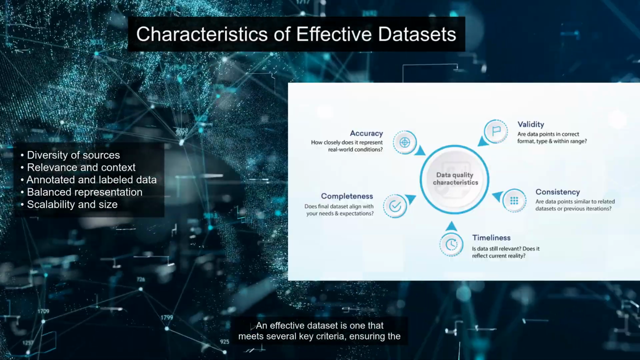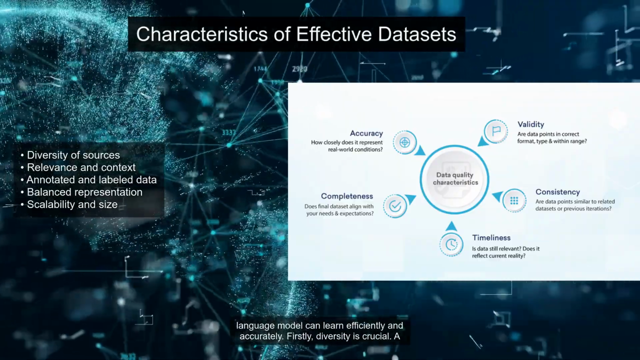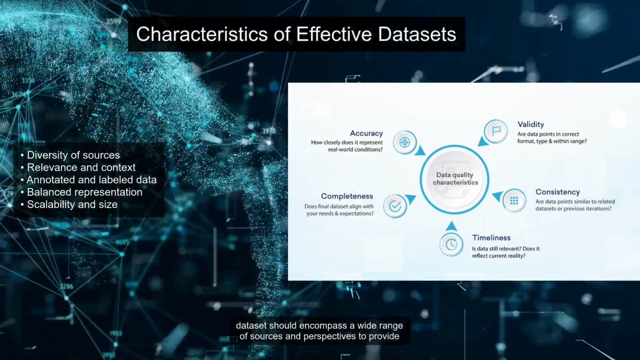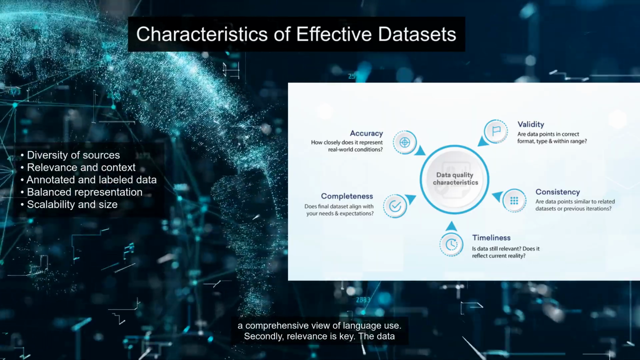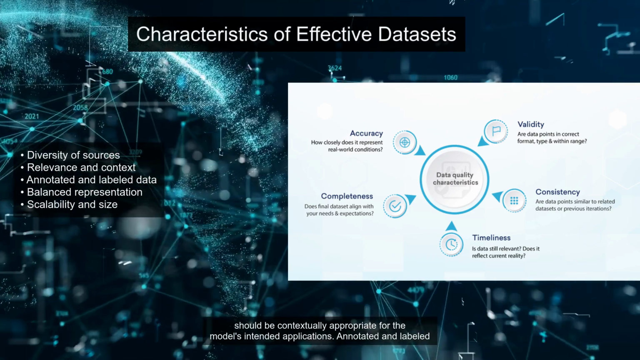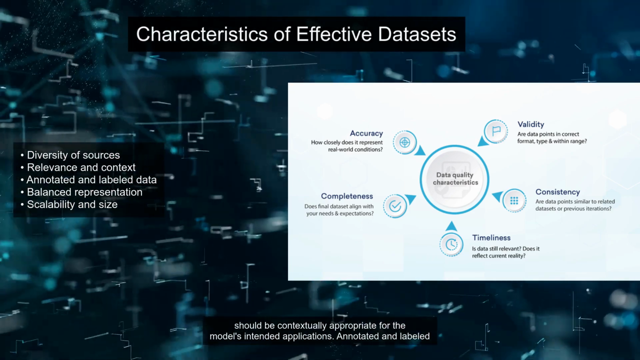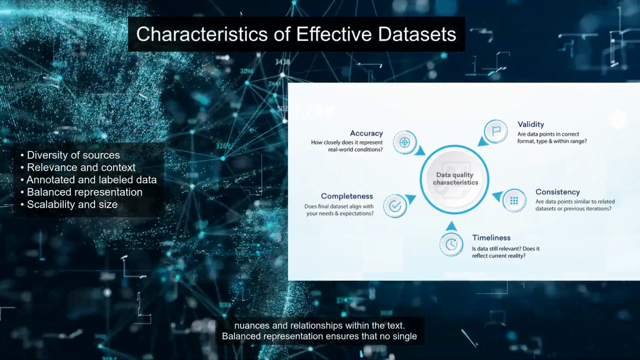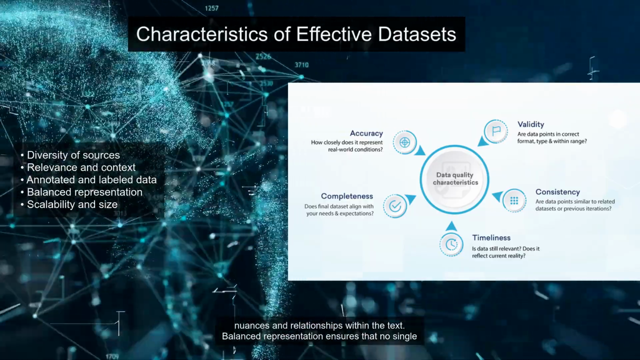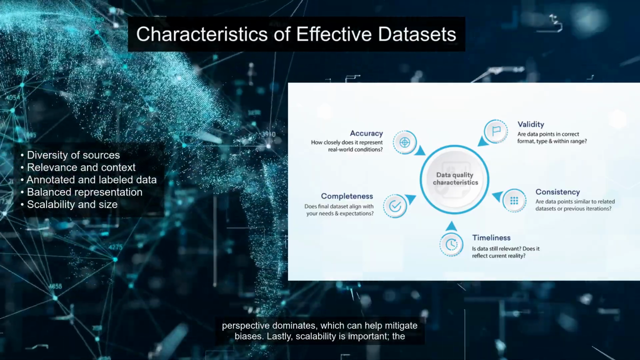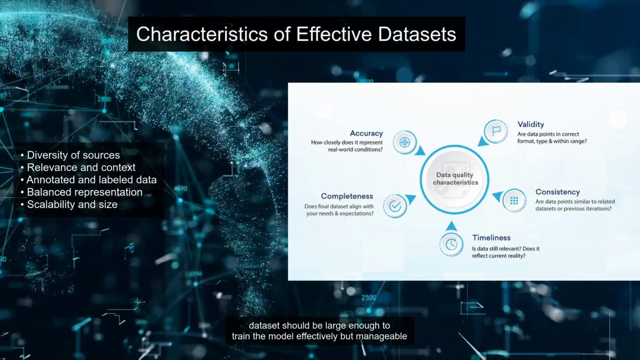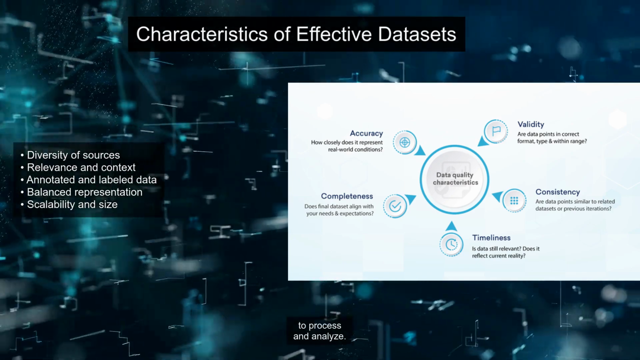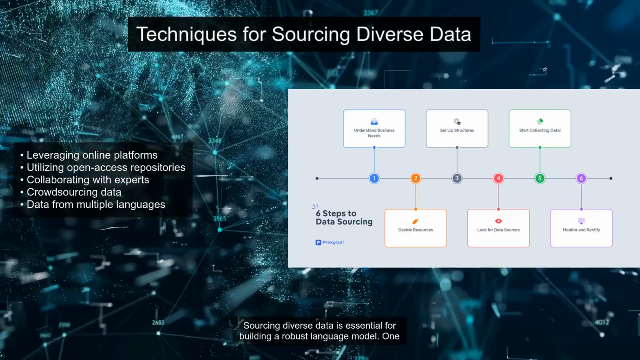An effective dataset is one that meets several key criteria, ensuring the language model can learn efficiently and accurately. Firstly, diversity is crucial. A dataset should encompass a wide range of sources and perspectives to provide a comprehensive view of language use. Secondly, relevance is key. The data should be contextually appropriate for the model's intended applications. Annotated and labeled data add another layer of effectiveness, as they help the model understand nuances and relationships within the text. Balanced representation ensures that no single perspective dominates, which can help mitigate biases. Lastly, scalability is important. The dataset should be large enough to train the model effectively but manageable to process and analyze.